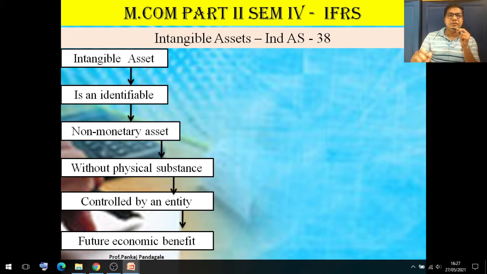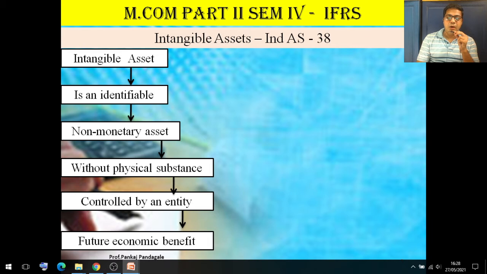Now, identifiable. So we will take one example. For example, Jet Airways is a private company. They are transporting passengers and goods. Now Jet Airways wanted to land at Mumbai's airport.